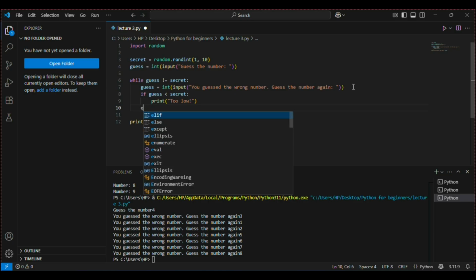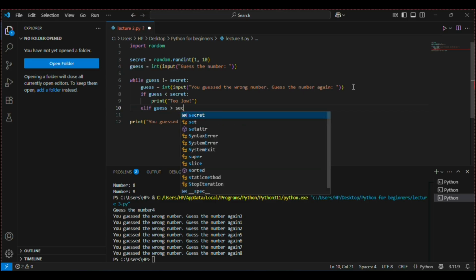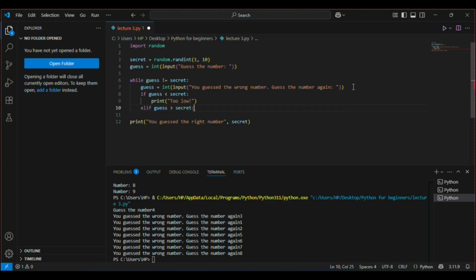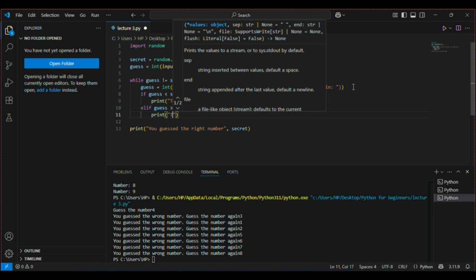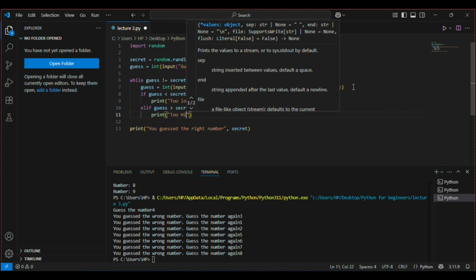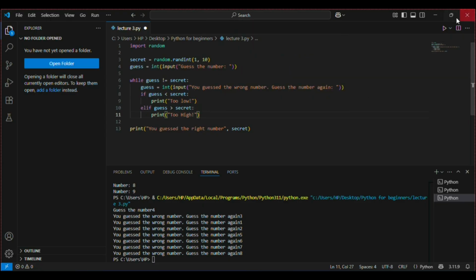Let's specify another condition. And if guess is greater than secret, print too high. Now let's run this code again.